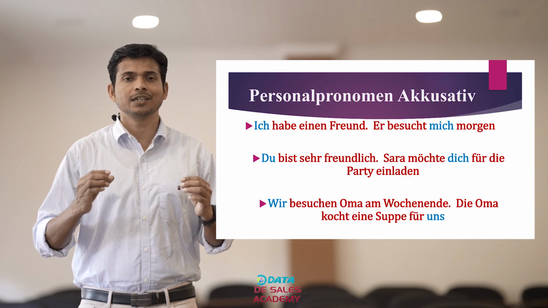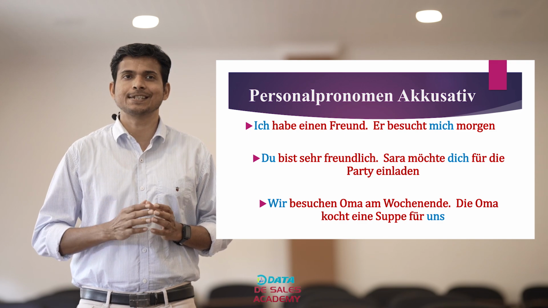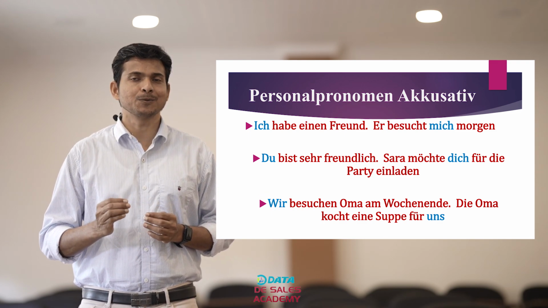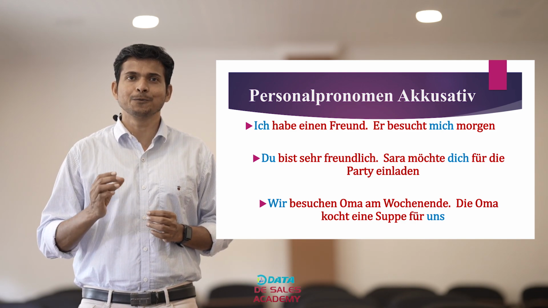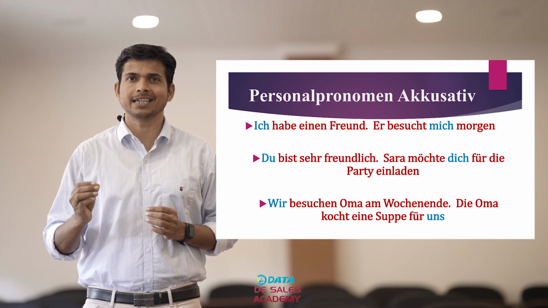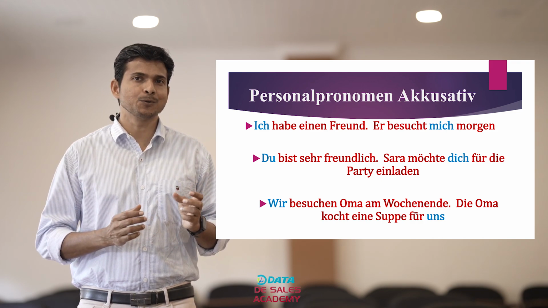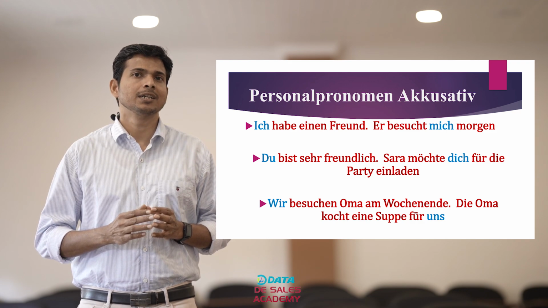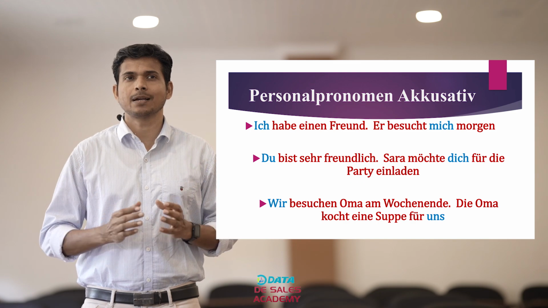Let us consider some of the example sentences. Let's look at the first example. Ich habe einen Freund. Besucht mich morgen. Second example. Du bist sehr freundlich. Sarah möchte dich für die Party einladen. Wir besuchen Oma am Wochenende. Die Oma kocht eine Suppe für uns. Look at these 3 examples.